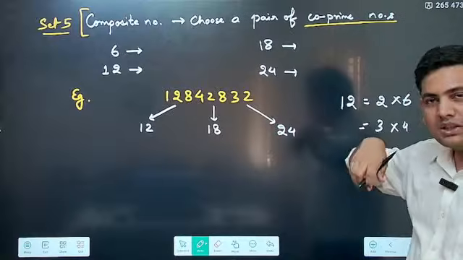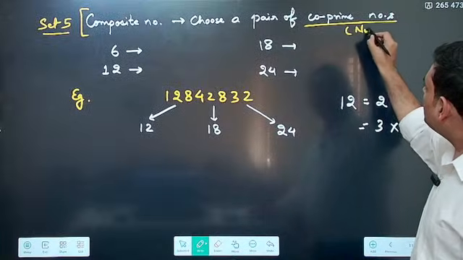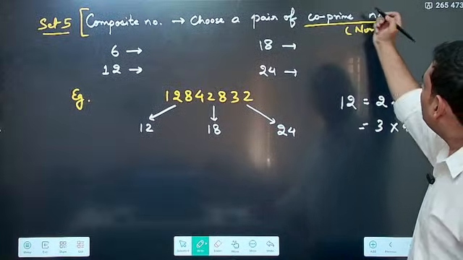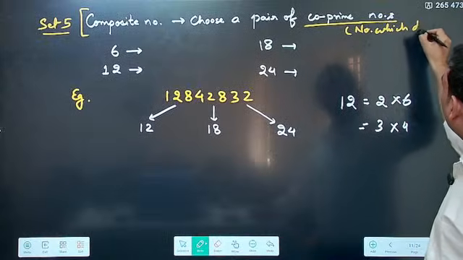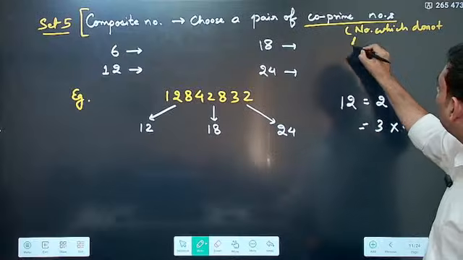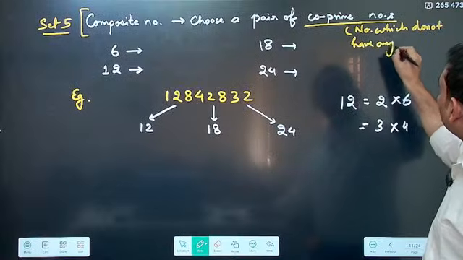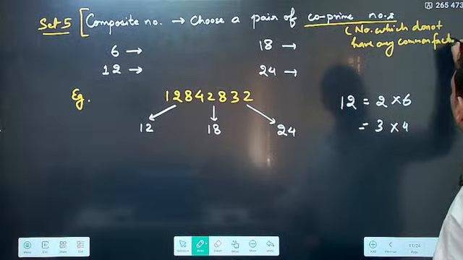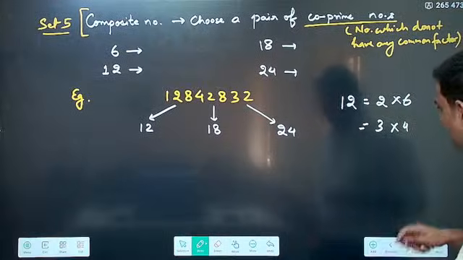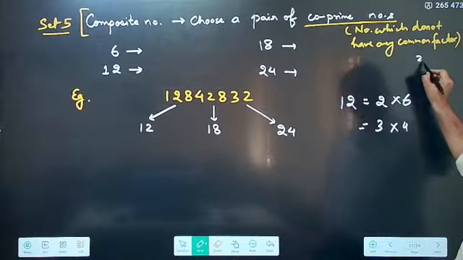What are co-prime numbers? Numbers which do not have any common factor. For example, now see, 3 and 5 are co-prime numbers.